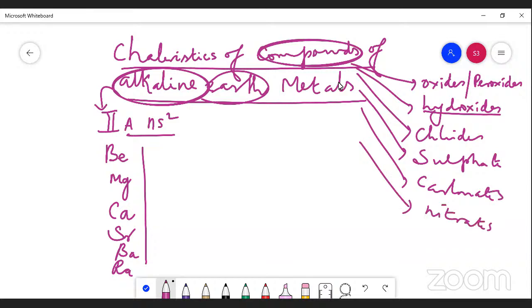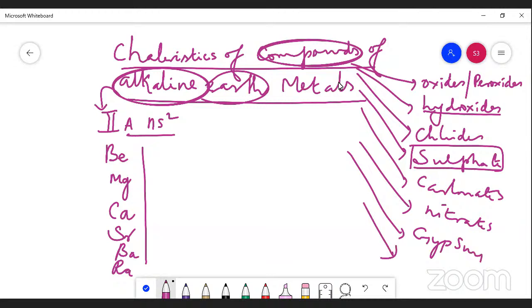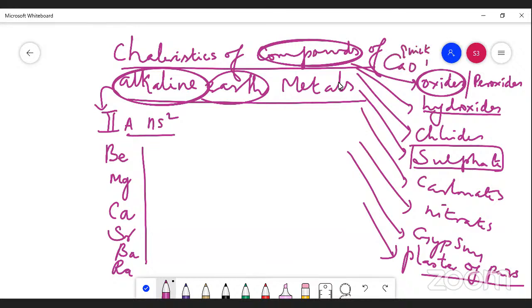Apart from that, there are some compounds of this family which we are going to study specially. Among the sulfates, there are gypsum and plaster of Paris. We are also going to study the oxides, that is, calcium oxide, which is called quicklime.